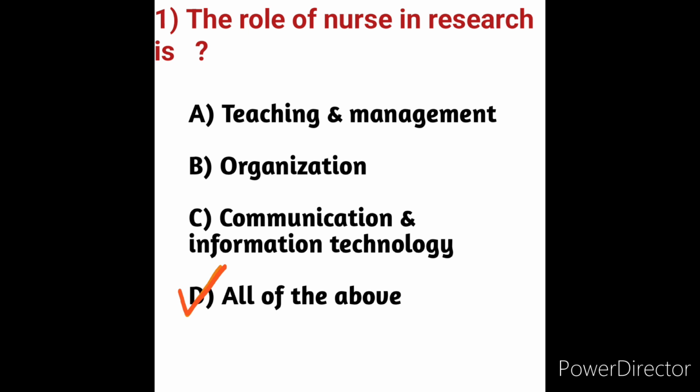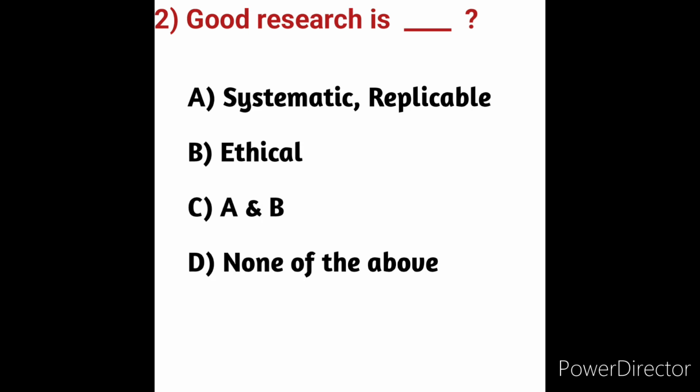Next we will move on to question number 2. Good research is. What is meant by good research? Option A, systematic, replicable. Option B, ethical. Option C, A and B. Option D, none of the above. What is meant by research?